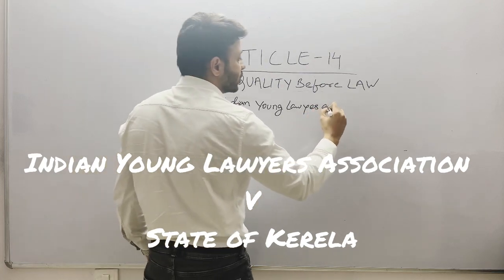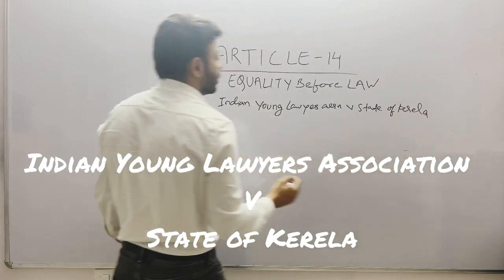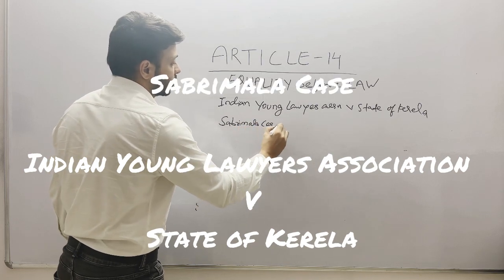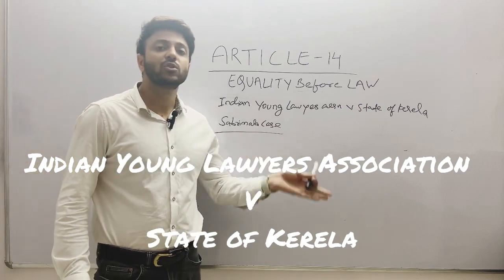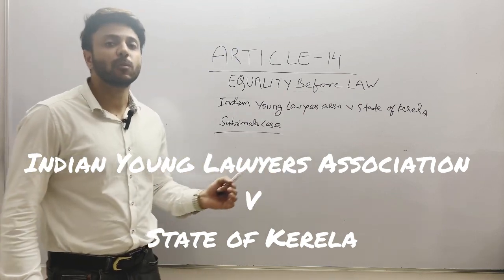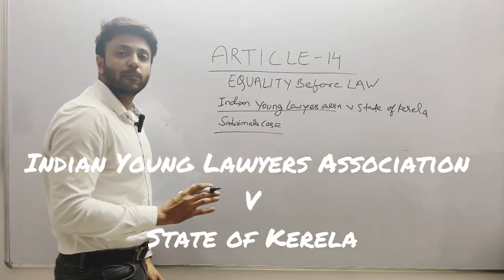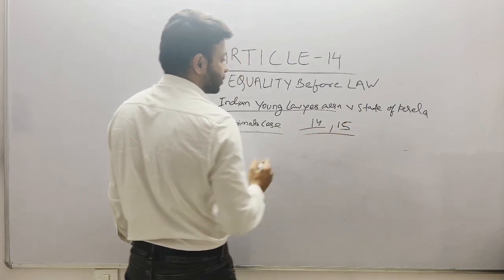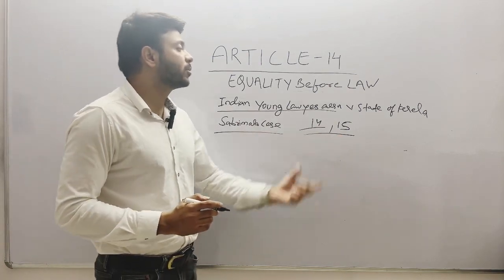Indian Young Lawyers Association versus State of Kerala, famously known as the Sabarimala case. In this case, we all know there is a Sabarimala temple in which women in their menstruating period, say from 15 to 50, were not allowed to enter the Sabarimala temple. This came up for consideration in the court and it was held to be violative of Article 14 and Article 15. Now, women of all age groups are allowed to enter Sabarimala and no discrimination is made on the basis of gender.